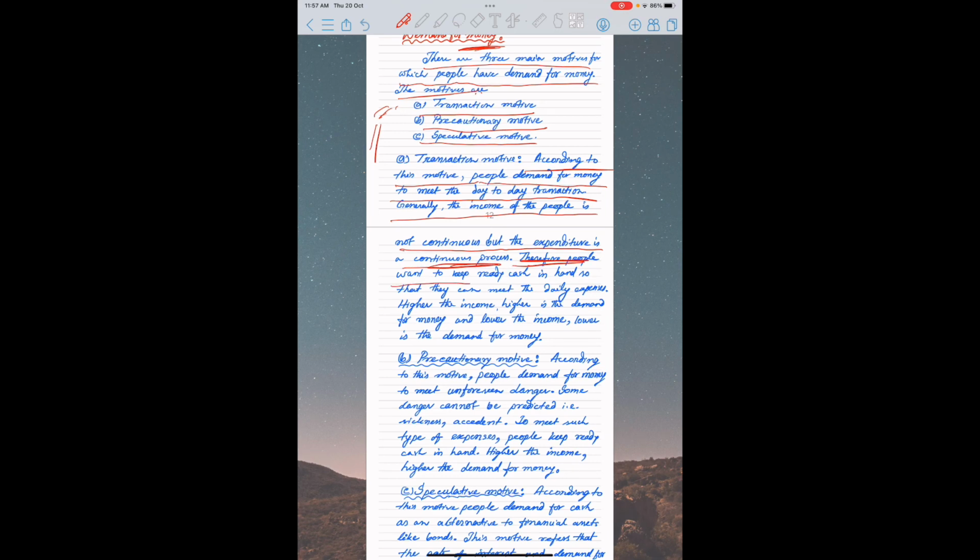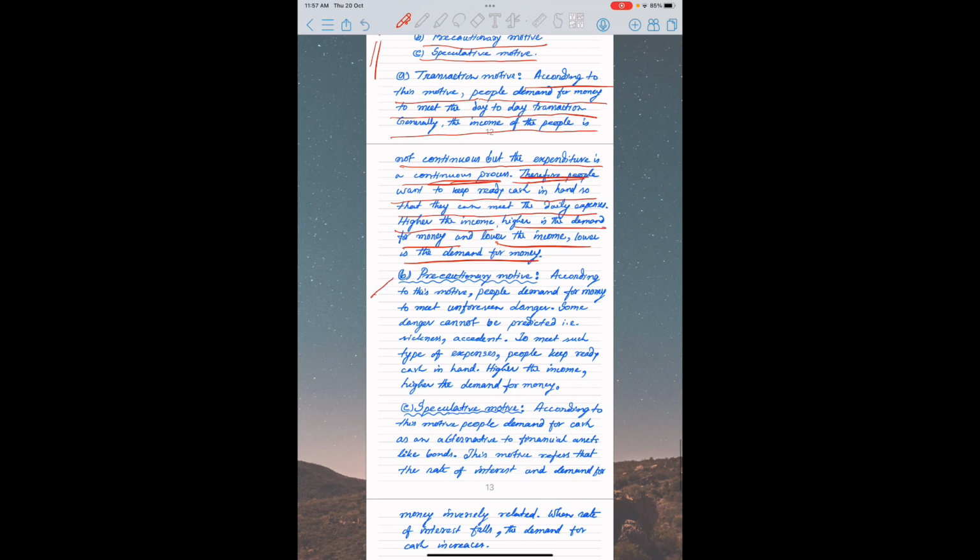Therefore, people want to keep ready cash in hand so that they can meet daily expenditure. Higher the income, higher the demand for money, lower the income, lower the demand for money. That means there is a direct relationship between income and the demand for money.